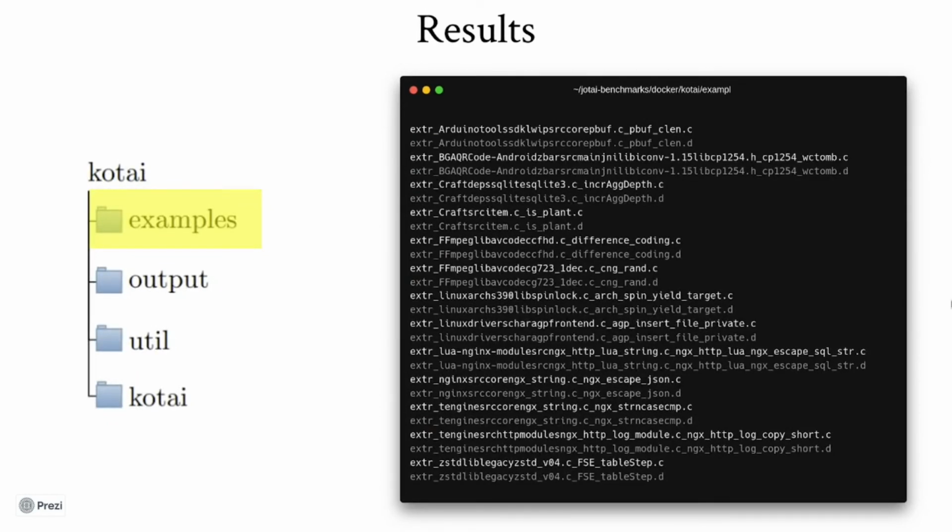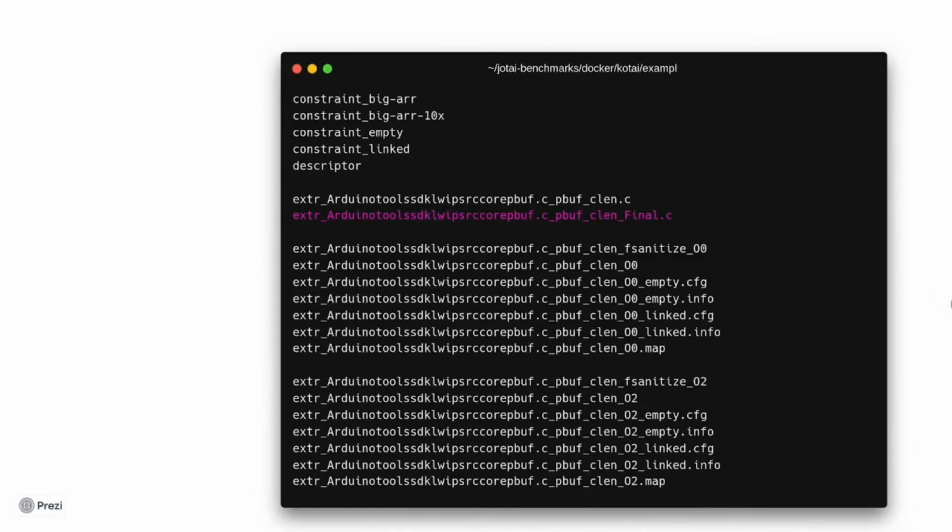If we go back to our examples folder with the original programs, there will be a new folder with a .d extension named after each program inside the input directory. Inside this folder, you'll be able to check the step-by-step of the process in case all of them succeeded. If I go inside the first one, I can see the descriptor file for the function and the constraint files that were generated.